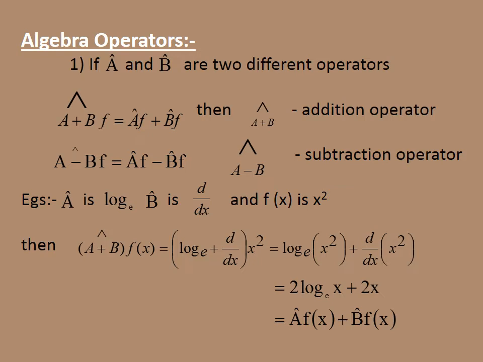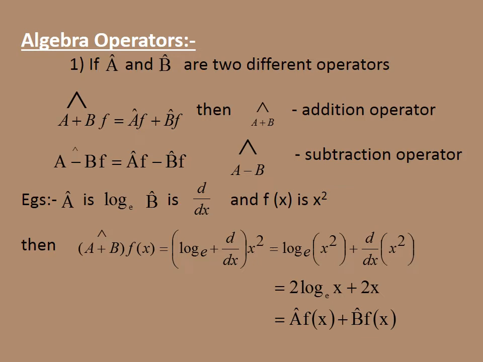Operator A is log e, operator B is d by dx, and f of x is x square. You apply it: log e plus d by dx on f of x square will be equal to log e x square plus d by dx of x square, that will be equal to 2 log e x plus 2x, or A f of x plus B f of x. This operator is known as addition operator.